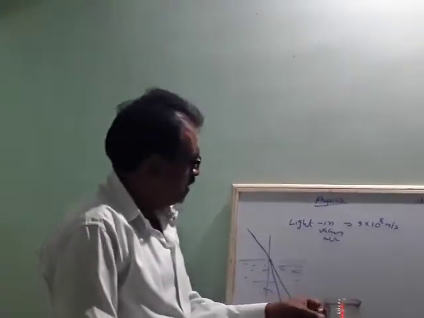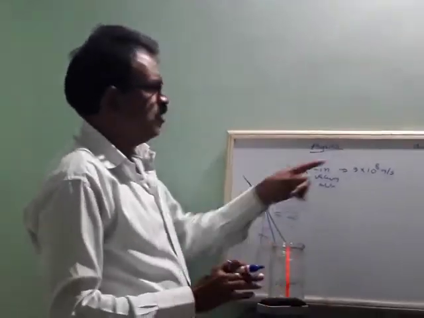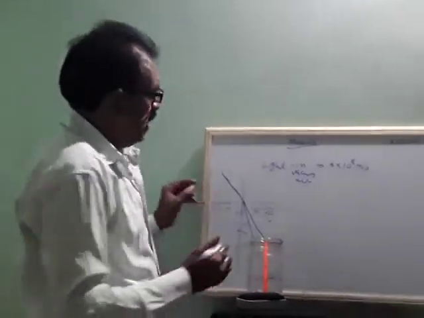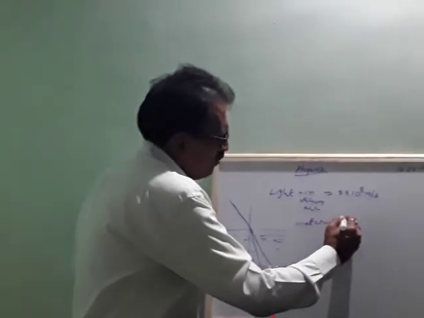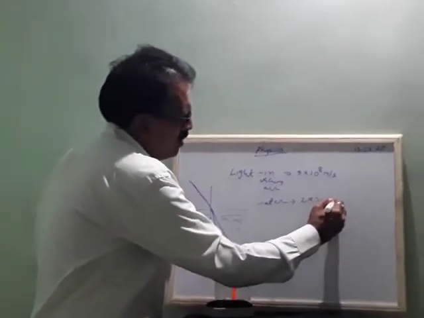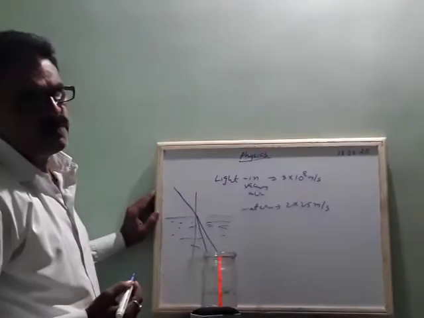Here, see, when light is in vacuum it has its own speed. In water the speed of light is 2.25 into 10 to the power of 8 meters per second.